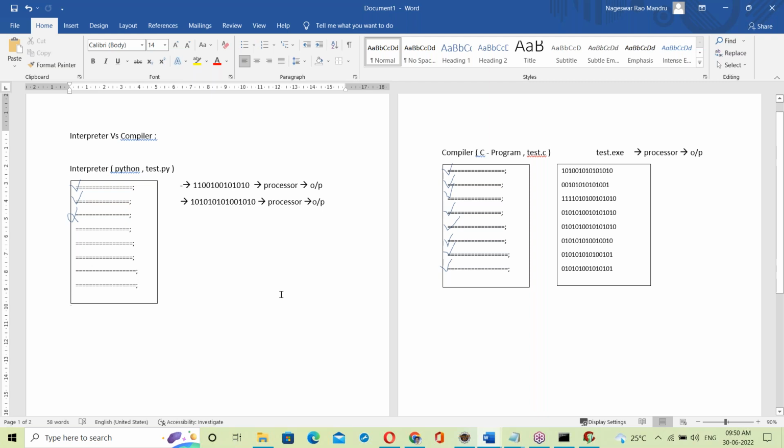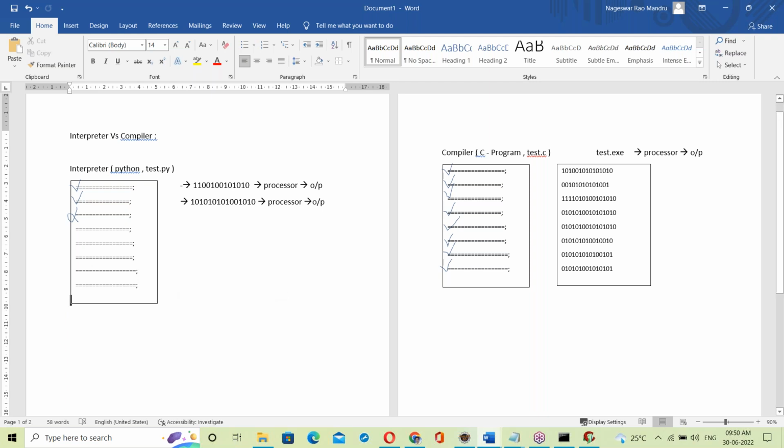That's okay, fine. That is the common answer. But what's the exact main difference? Interpreter checks line by line. That's the interpreter checking line by line, and the compiler checking the whole program. That's the difference.